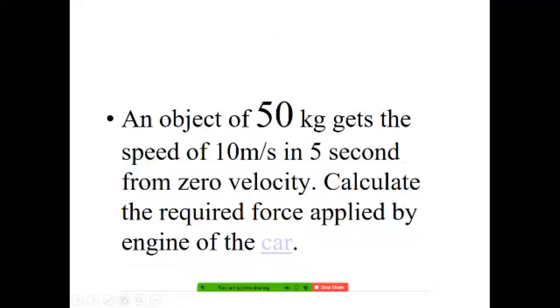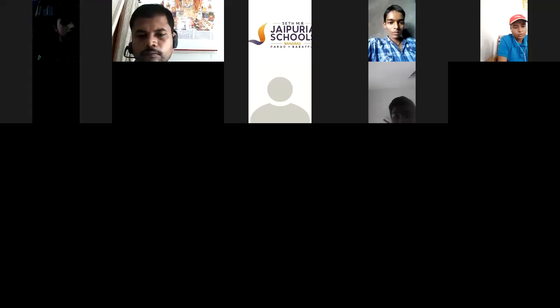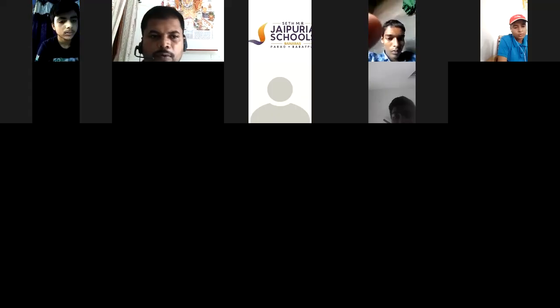Students, an object of 50 kilogram gets a speed of 10 meter per second in 5 seconds from zero velocity. Calculate the required force applied by the engine of the car. Let us see how many students are giving me the answer. In this question, students, I have already asked you about this.